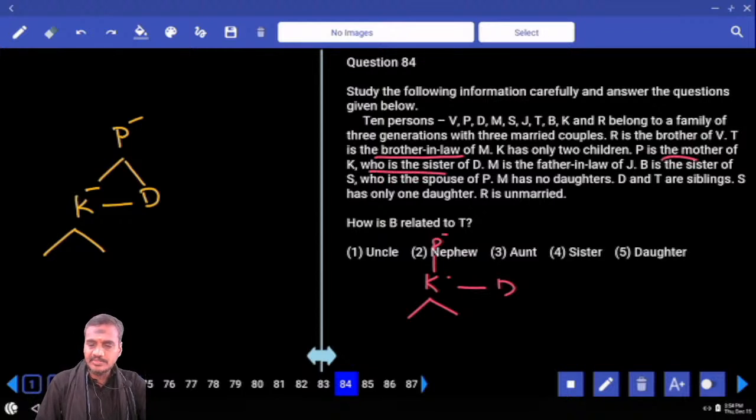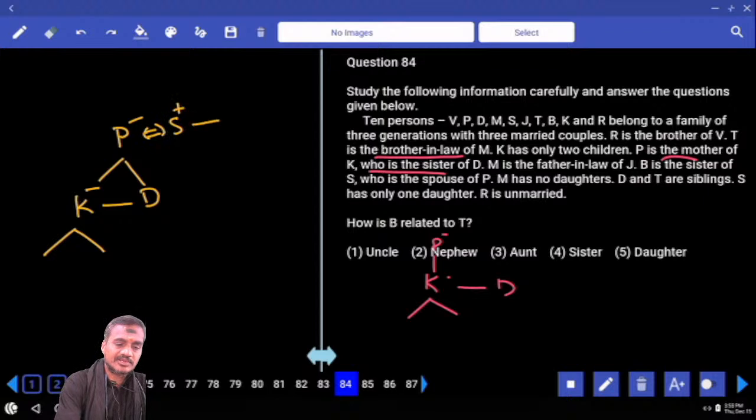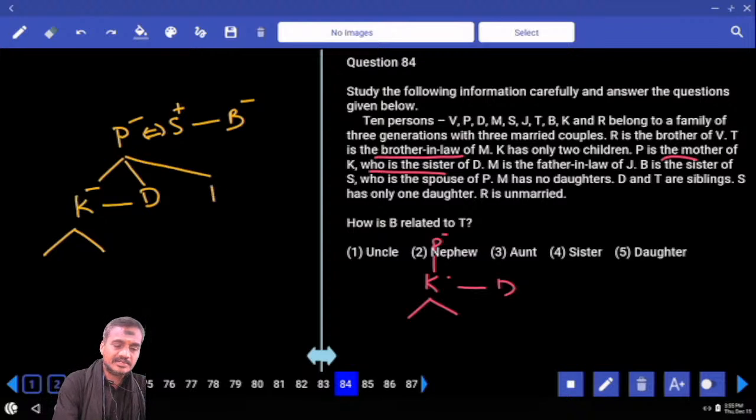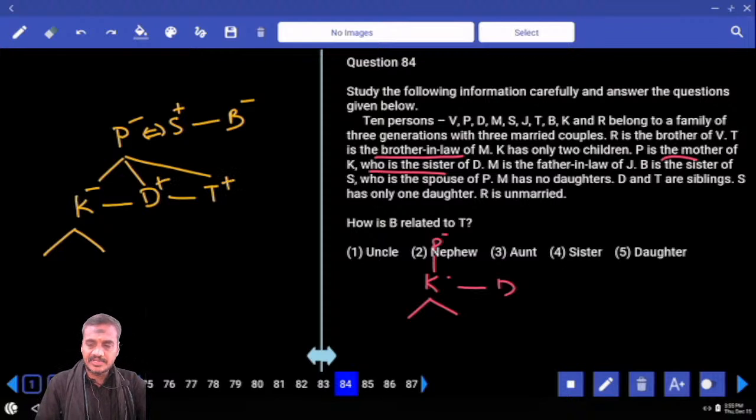And B is the sister of S. S is the spouse of V. P and S are married couple. And B is the sister of S. M has no daughters. And D and T are siblings to each other. And S has only one daughter. S has only one daughter means D and T must be males, as D and T are siblings.